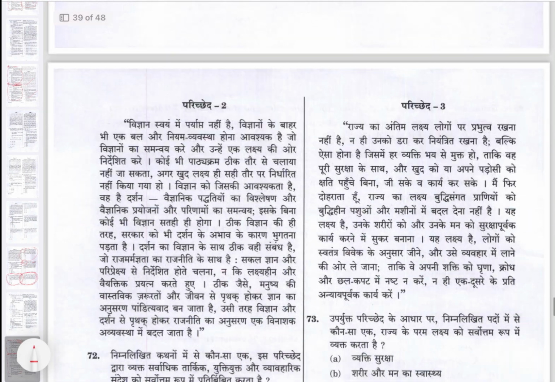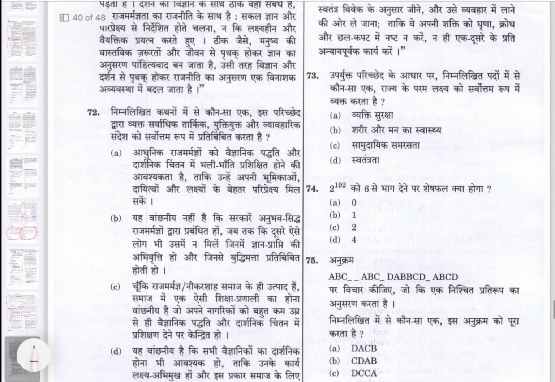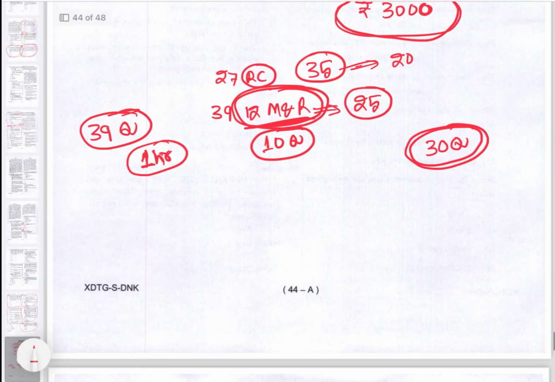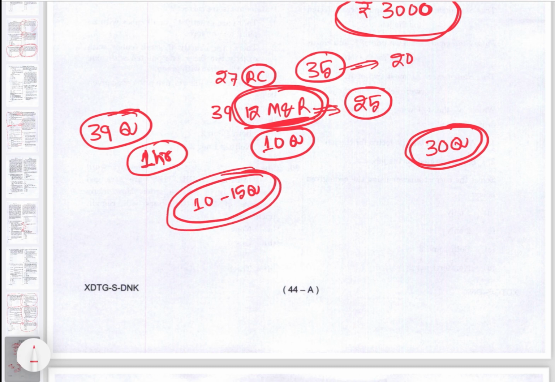So the idea is in the second round you need to solve some questions: some questions you will solve, in some the answer will come, in some the answer will not come. So in the second round also you will try to solve 10 to 15 questions. And even if you get 10 questions, like statement and question based, easy concept but which may take a little time, you need to get those types of questions.